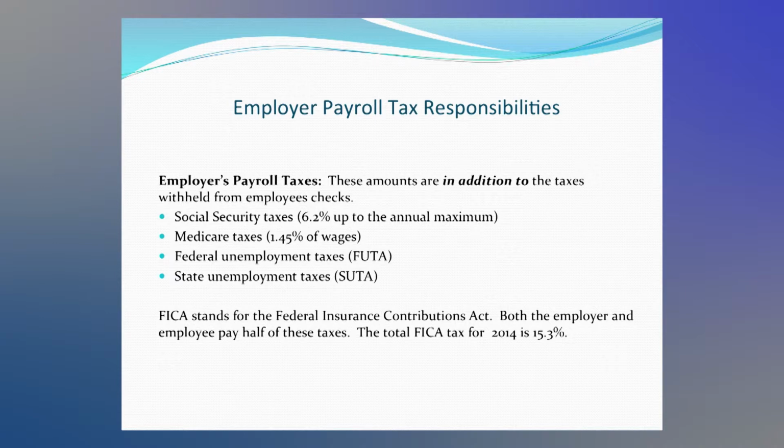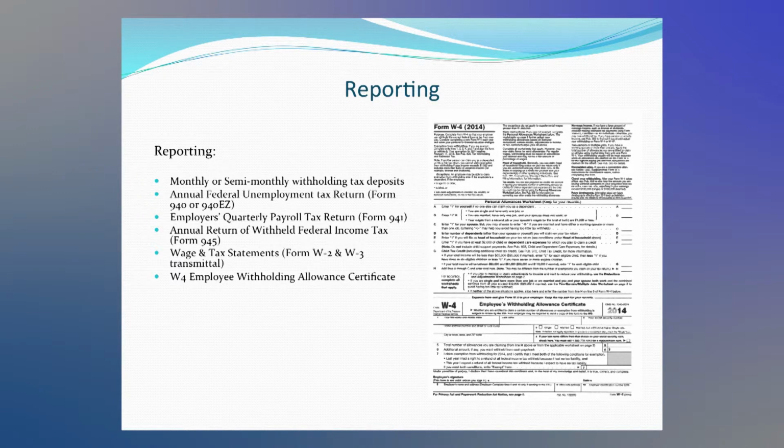Both the employer and the employee pay half of Social Security and Medicare taxes, and that total FICA tax rate for 2014 is 15.3%. For reporting, there are a number of different reports that an employer is responsible for, including the tax deposit reports and the advices that are used to make these deposits.